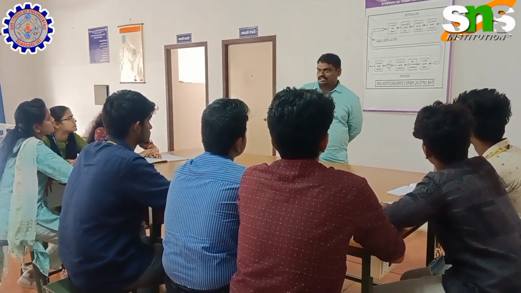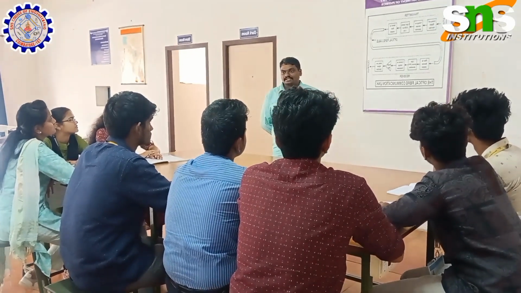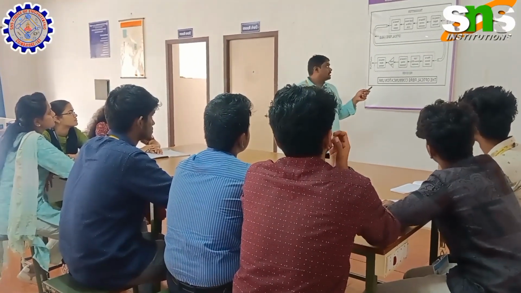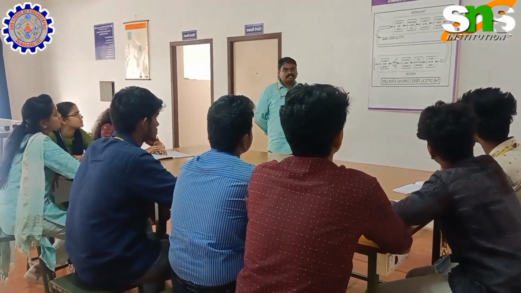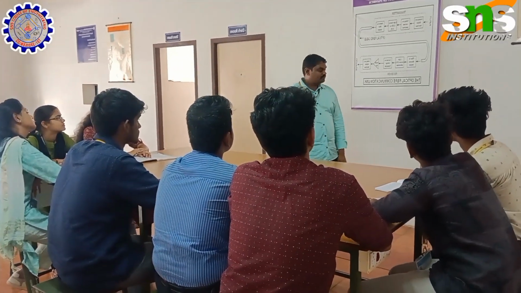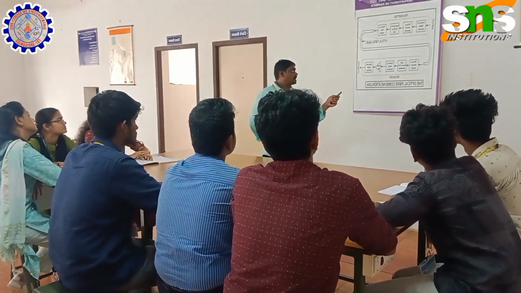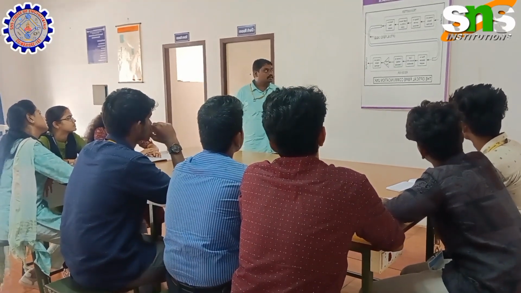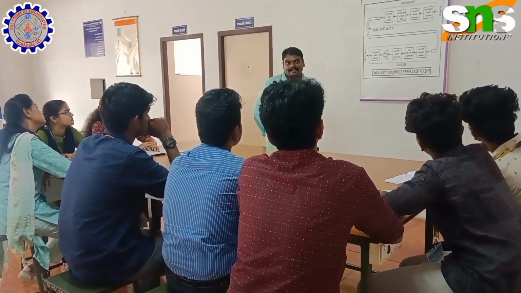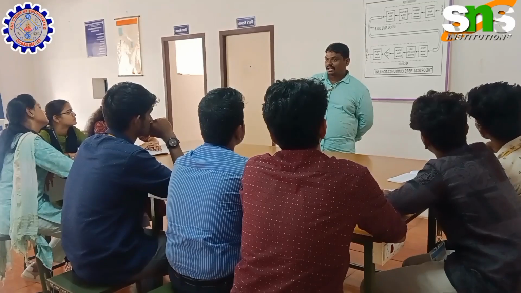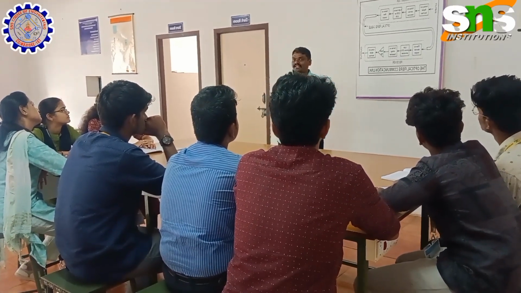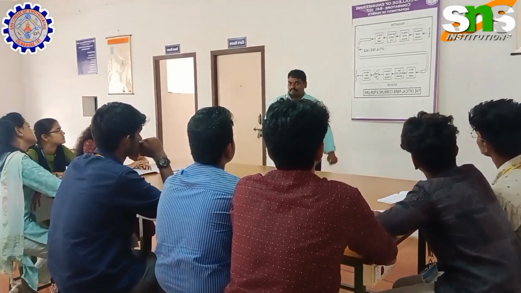Okay, the first step is to check whether the material is analog or digital. Analog material is converted into digital, and then we move to the voltage to current converter. The current converter converts the digital signal, and the current drives an LED light source or a laser light source. This laser light is transmitted through the optical fiber.